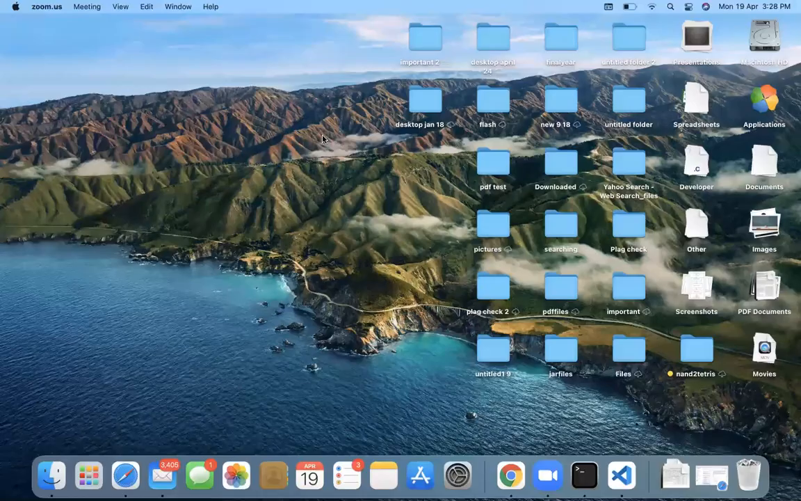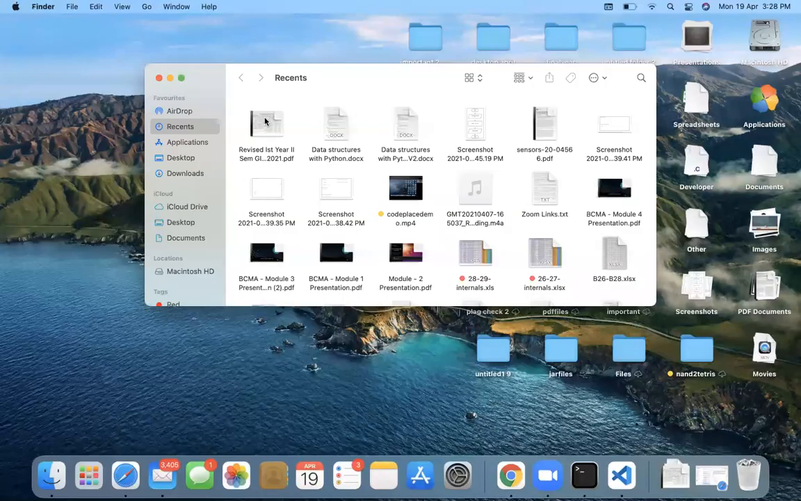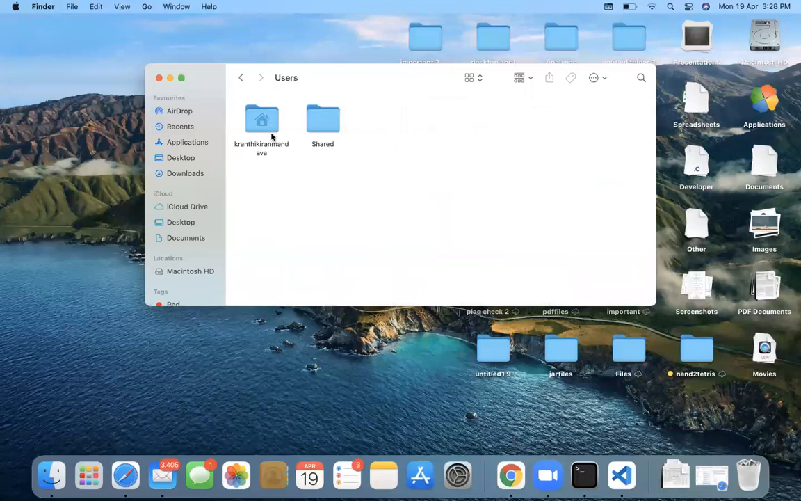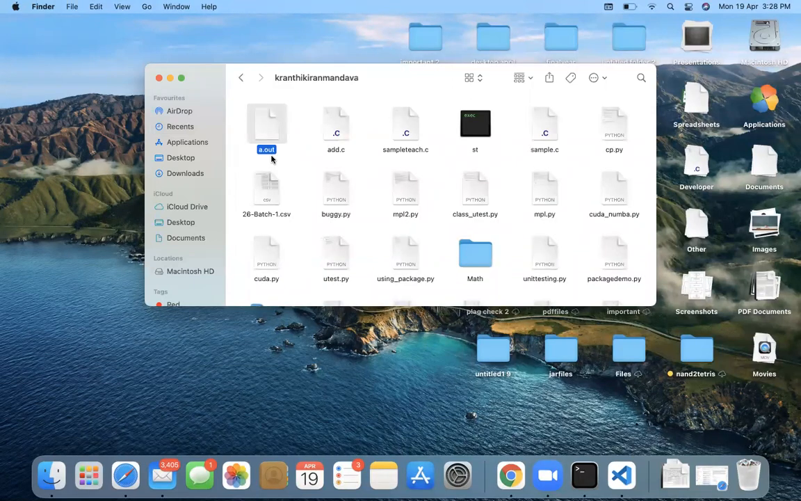Where are we here? Users. Yeah, you can see here a dot out. A dot out is always a file that is common to all the programs. So what happens is the recently compiled and converted binary code will be there in a dot out, whatever program it might be. It is common for all the programs. So a dot out file will be existing only once.